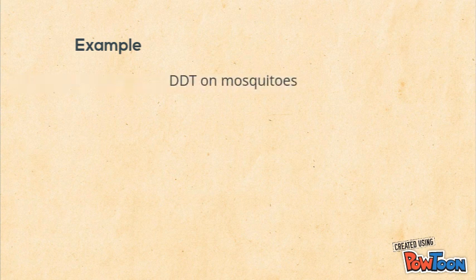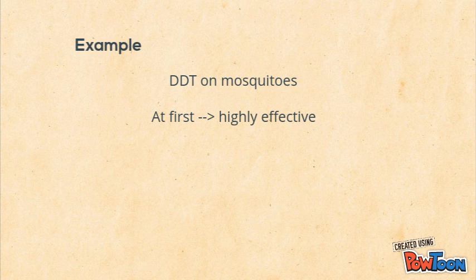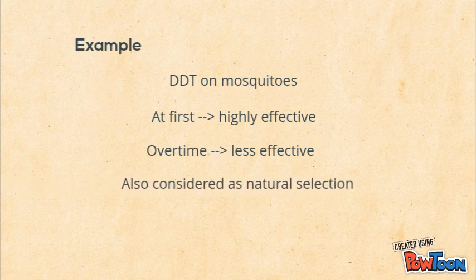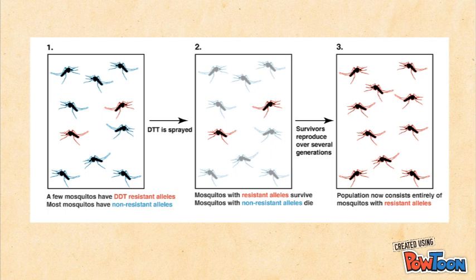In the 1950s, we used insecticide to kill mosquitoes. At first, it was very effective. However, it became less and less effective over time since the mosquitoes have evolved by the process of natural selection. This picture shows how the mosquitoes became resistant to the insecticide.